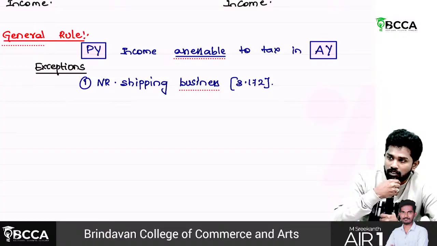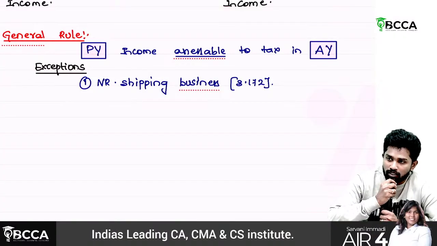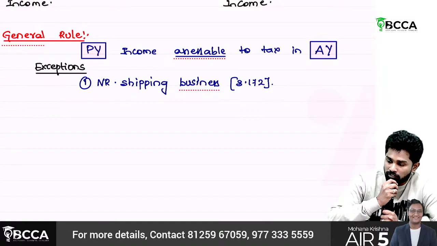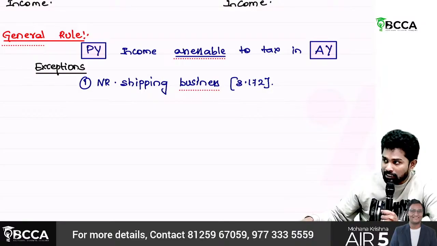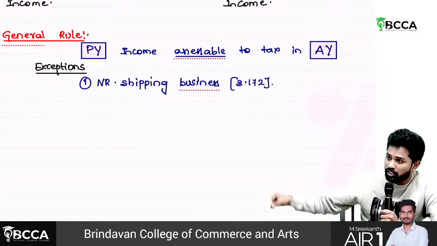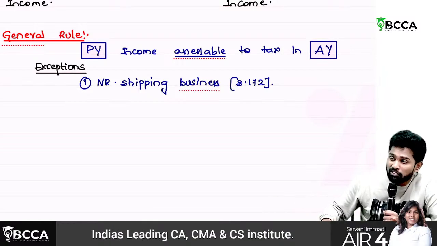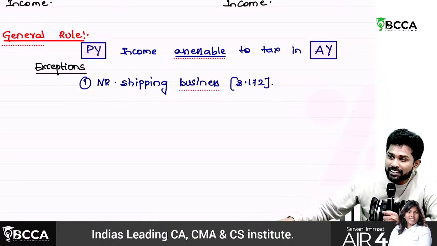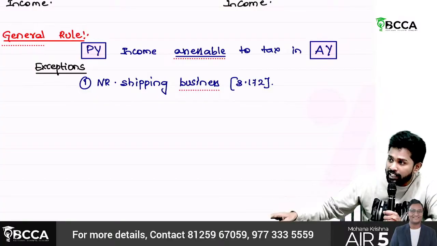Sir, with respect to this shipping company, whatever freight they earn for the passengers, goods, and livestock boarded from an Indian port, that freight is considered income of India only.